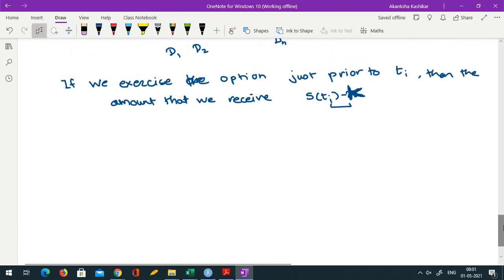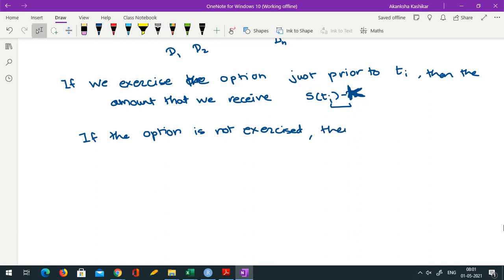And if the option is not exercised, then in all our calculations the share price gets reduced by the dividend amount, because the dividend gets paid.